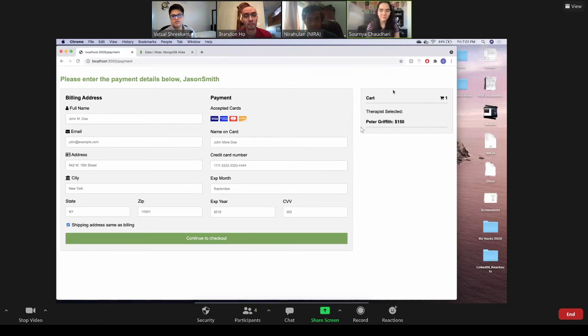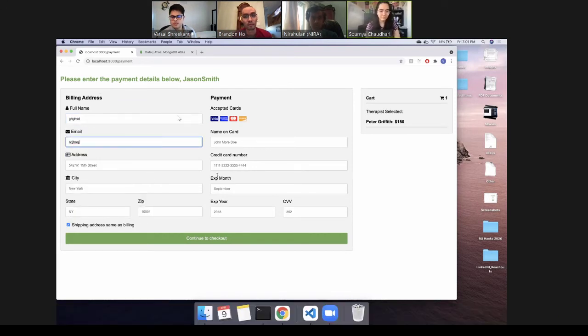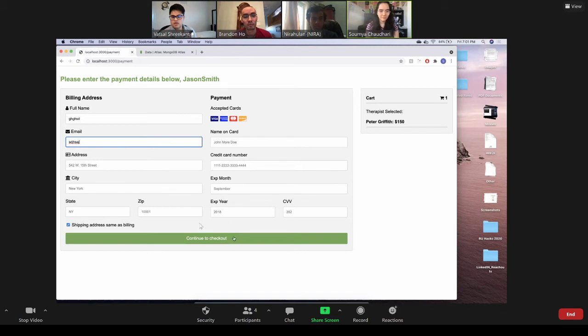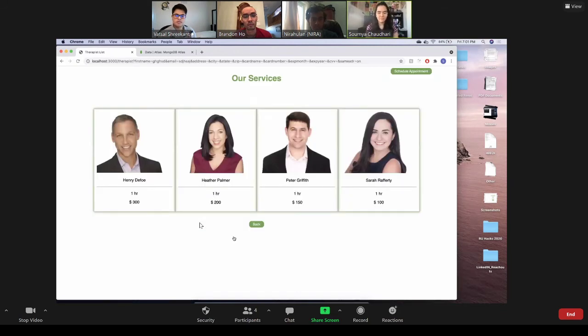Since we selected Peter Griffith, we can see that that name has been added to the cart along with the amount due. You enter the payment details down below in this form. This will not be added to the database as this is sensitive information. Once we fill this out, we can hit checkout and it'll redirect us back to the appointment page.